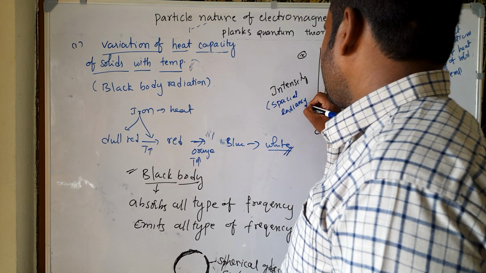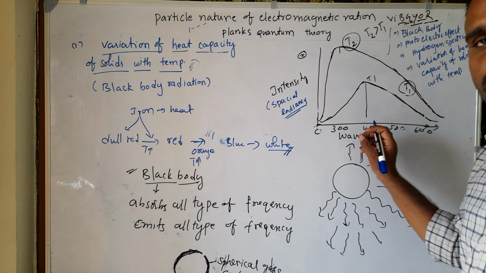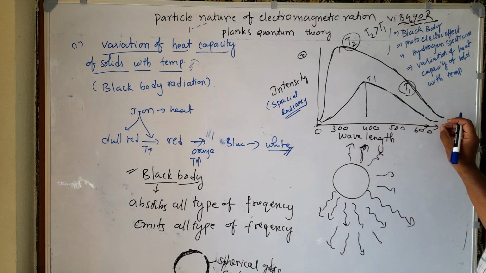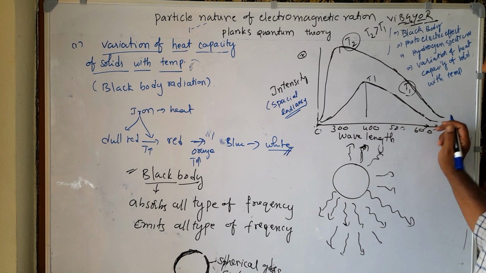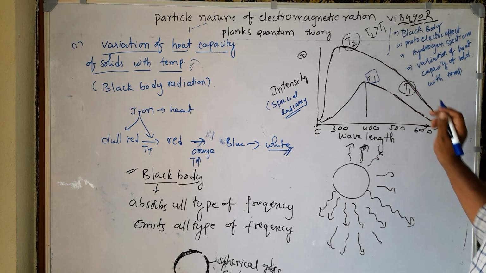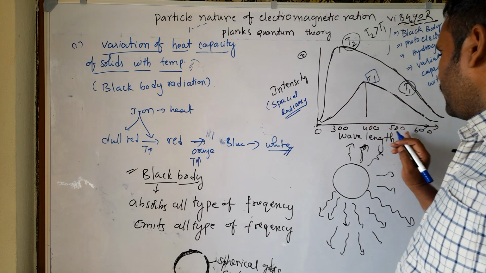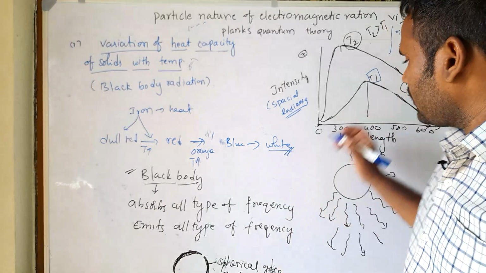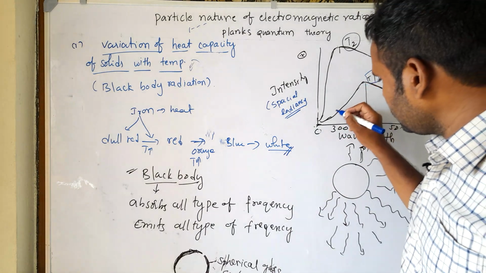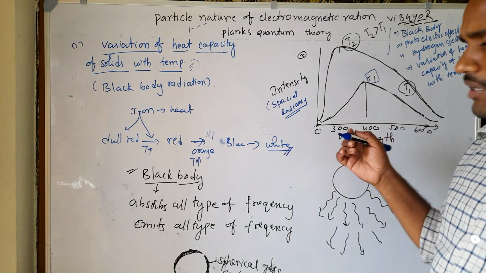So spectral radiancy increases and wavelength decreases on heating at a constant temperature. After reaching a maximum intensity, the intensity decreases and reaches 0.